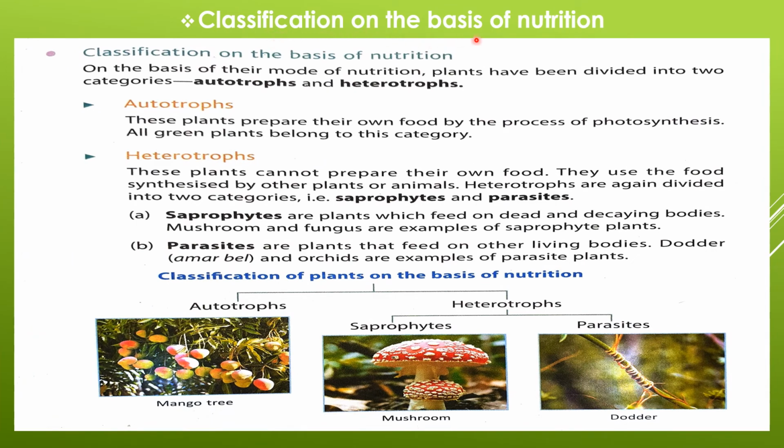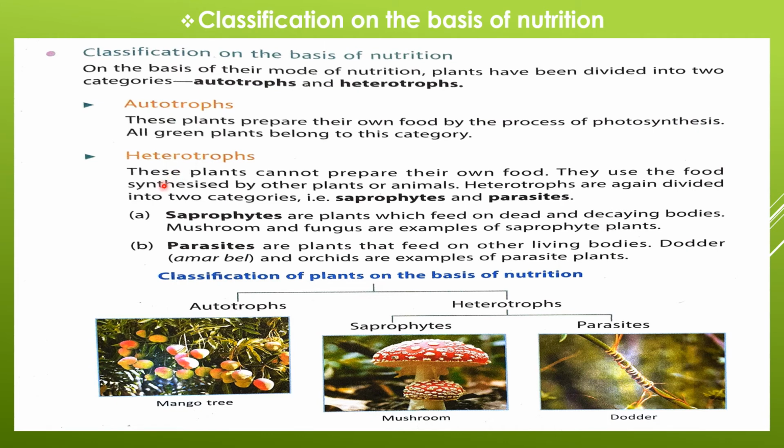Classification on the basis of nutrition. On the basis of their mode of nutrition, plants have been divided into two categories: autotrophs and heterotrophs. Autotrophs. These plants prepare their own food by the process of photosynthesis. All green plants belong to this category.